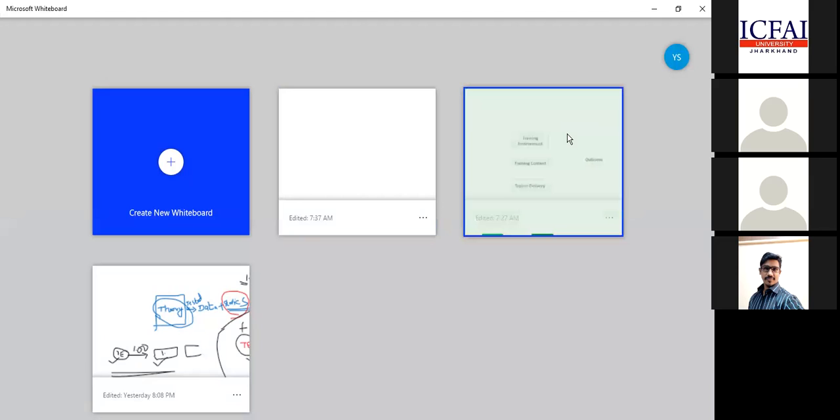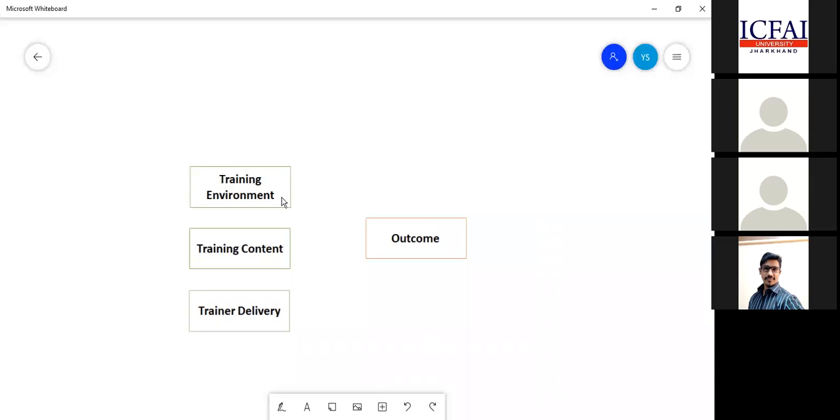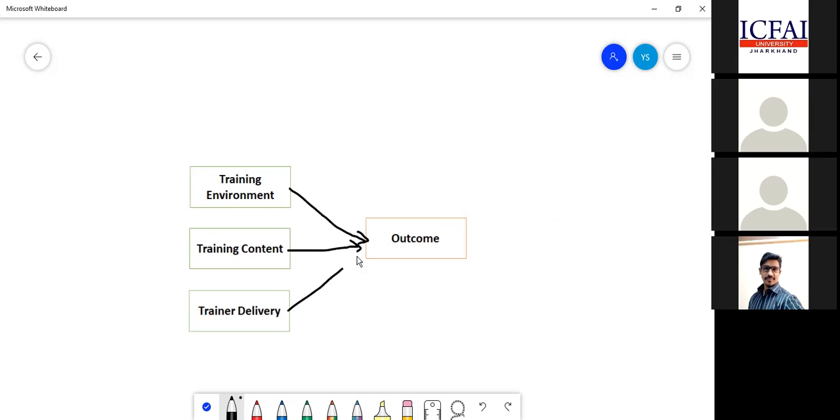Now this is my model. If you recollect, this is what we are trying to do. We want to find out the influence of training environment on outcome, training content on the outcome, and trainer delivery on the outcome. This is what we are trying to measure. But before that, we want to find out whether these items are correlated among themselves.